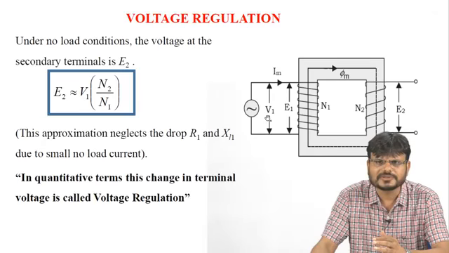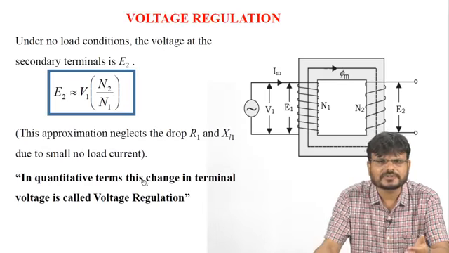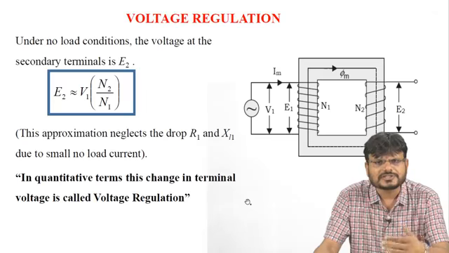What is the relation between V1 and E1? Because there is very little drop in the primary winding, V1 is nearly equal to E1. So the voltage induced on the secondary side is equal to the applied voltage multiplied by the transformation ratio K, where K is denoted by N2 upon N1. In quantitative terms, the change in terminal voltage is called voltage regulation.